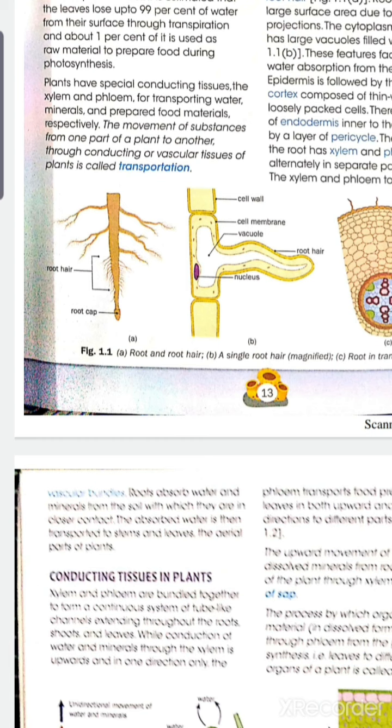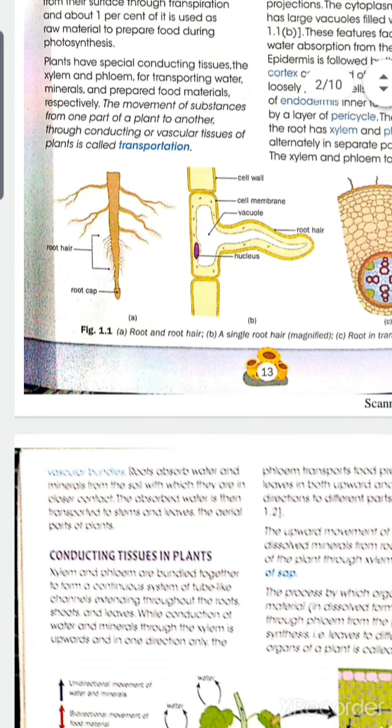The movement of substances from one part of the plant body to another part, through the conducting tissues or vascular tissues of the plant, is called transportation. What is the function of transport?